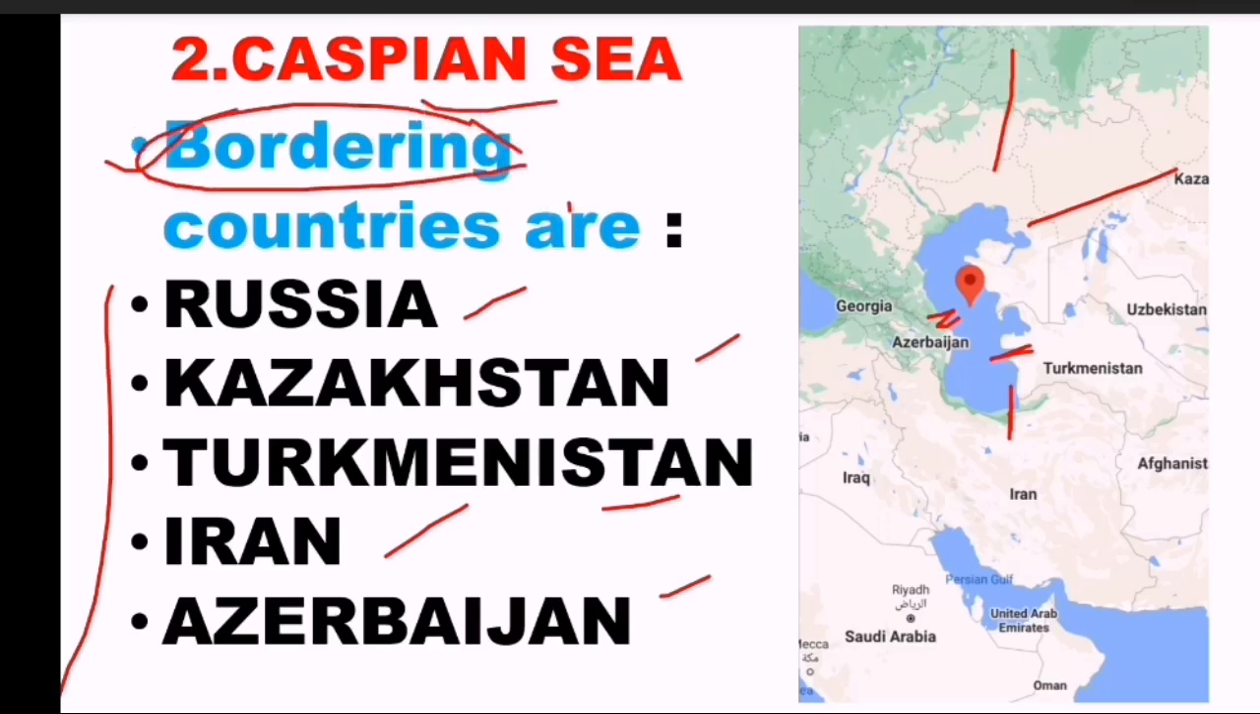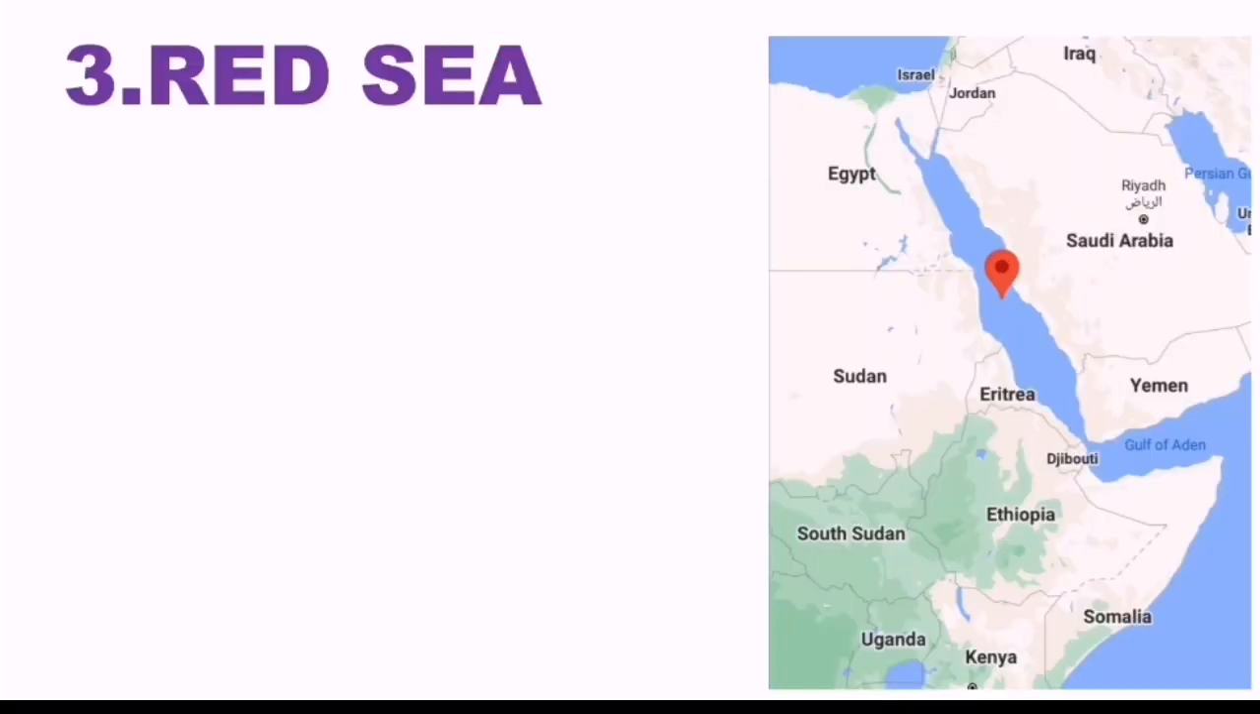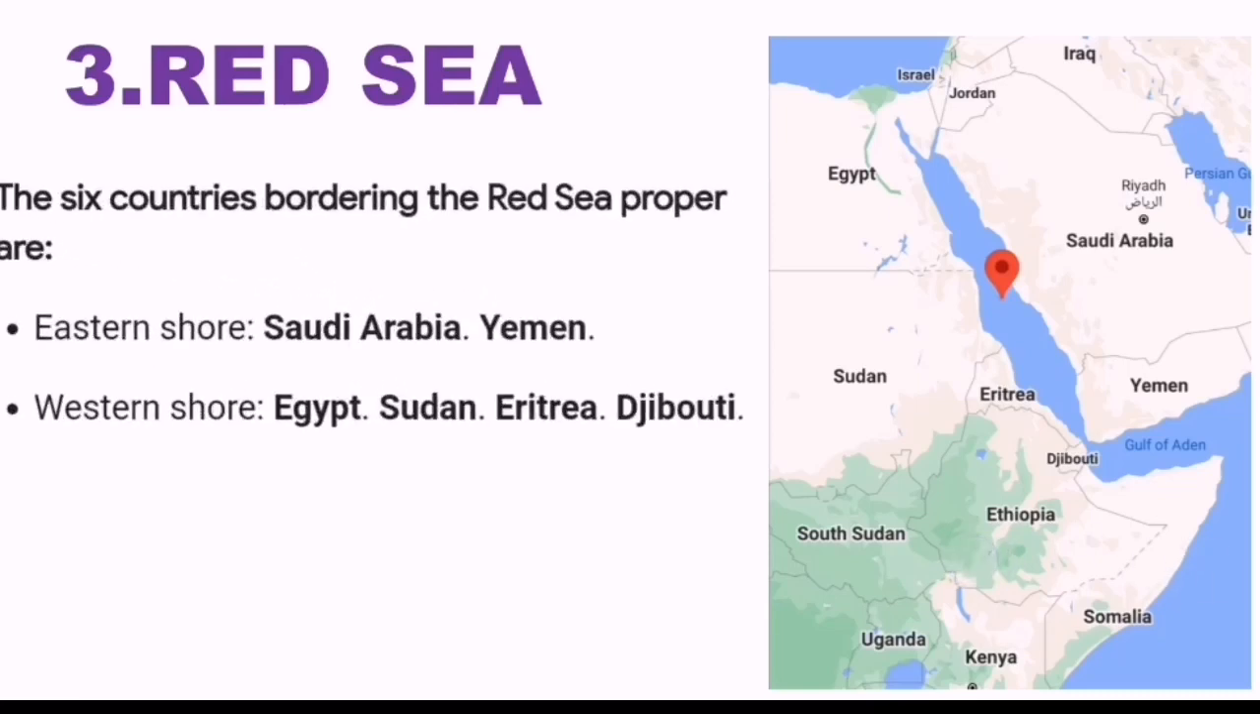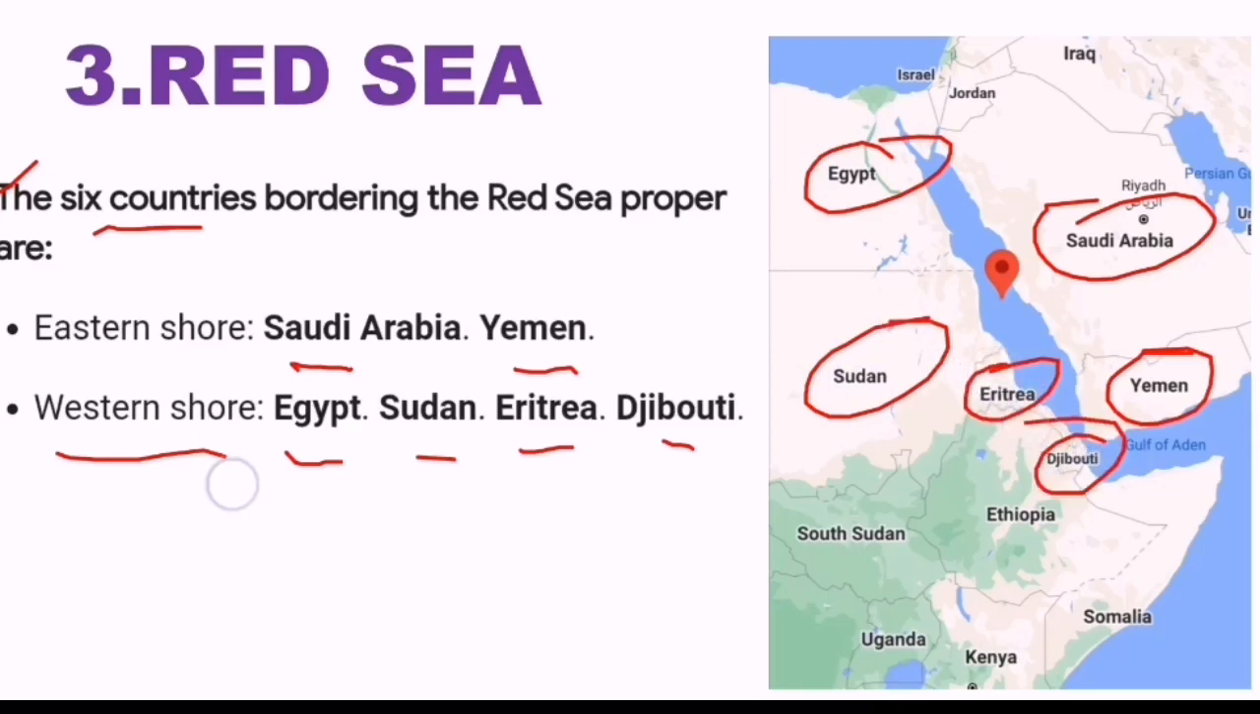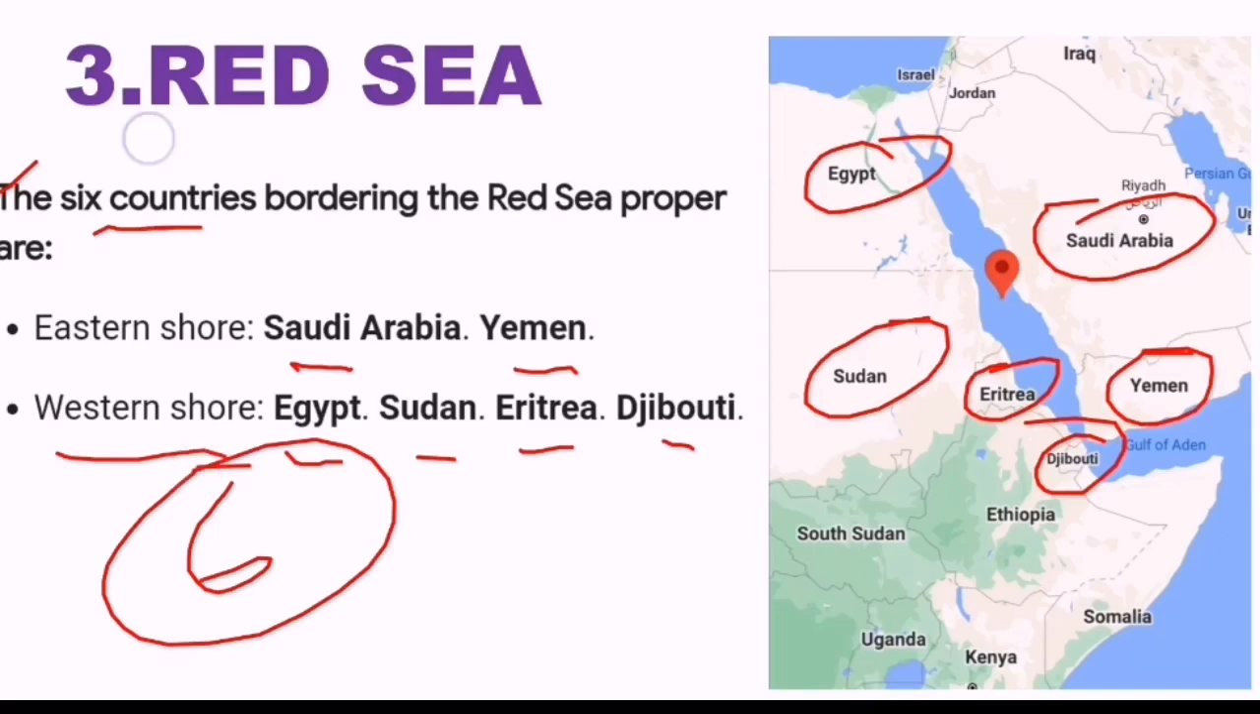Very important, we need to understand the Caspian Sea is one of the important seas as it is coming many times in the news. We can expect a question. Let's move on to the third one, that is the Red Sea. Very, very important. The Red Sea is bordered by 6 countries, namely Saudi Arabia and Yemen to the east. On the western shore, Egypt is there, Sudan is there, Eritrea is there, Djibouti is there. Egypt, Sudan, Eritrea, Djibouti. So these are the 6 countries bordering the Red Sea.